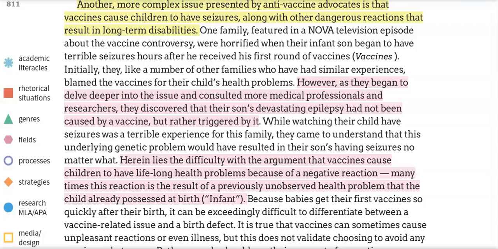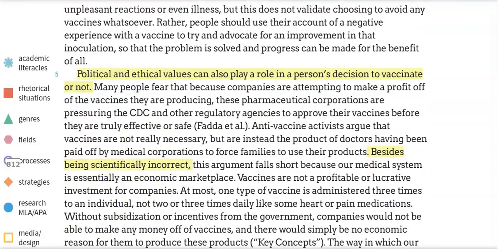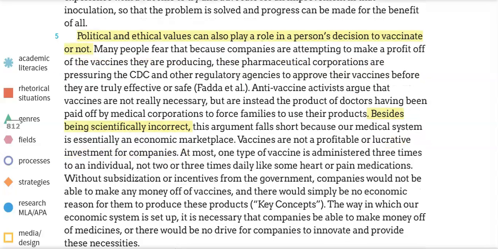At the bottom of page 811, she once again begins her paragraph with a recognition of the other side, noting that political and ethical values play a role in beliefs and choices about vaccination. We see her argue back, however, on page 812, beginning with the firm statement, "besides being scientifically incorrect." How well do you think she argues against these other views after that statement? Is she persuasive? These again are things you might consider in a rhetorical analysis.